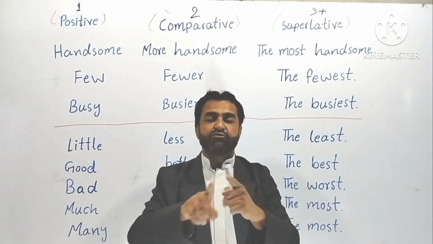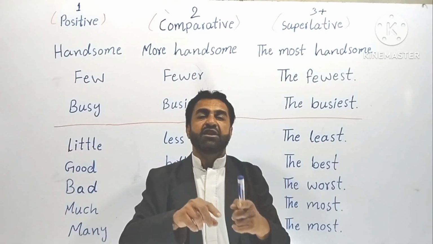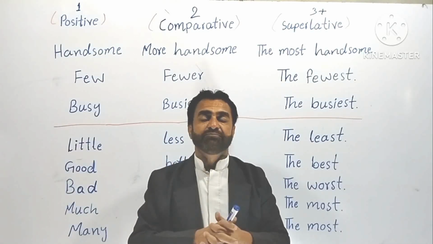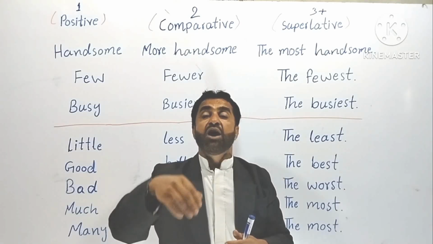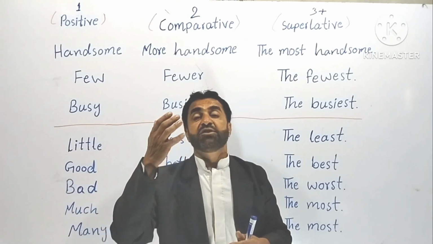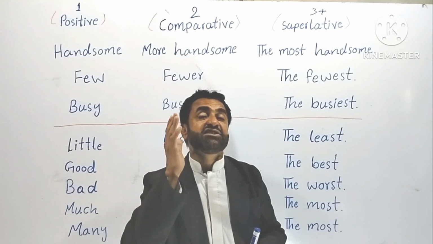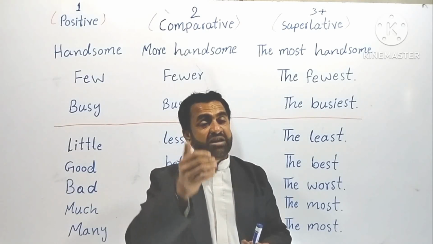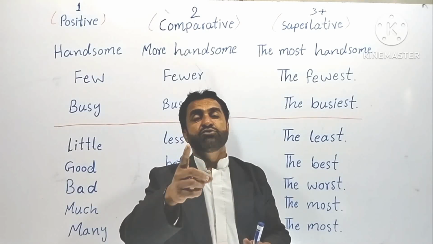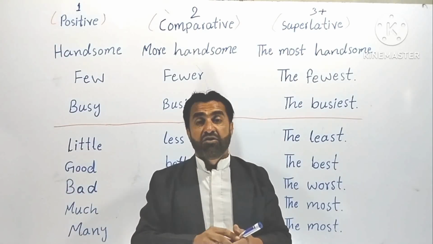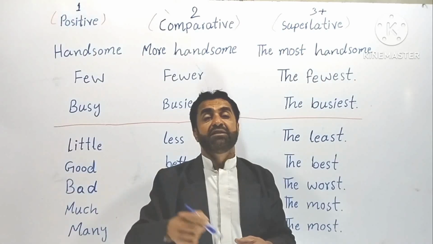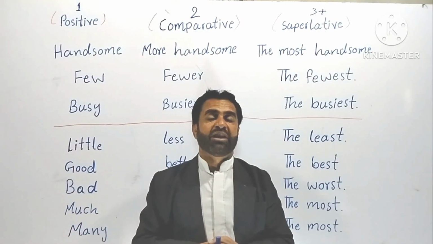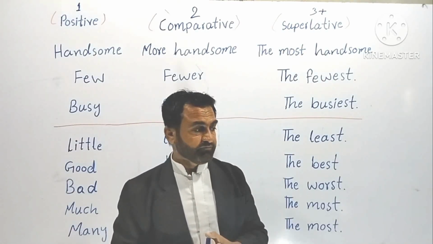Where we compare between 2 things, 2 characters, we use the comparative degree. But when we pick out one out of many, and they must be at least 3, not less than 3, then we use superlative degree. When we pick out one out of many and describe it, we use superlative degree. Understood?